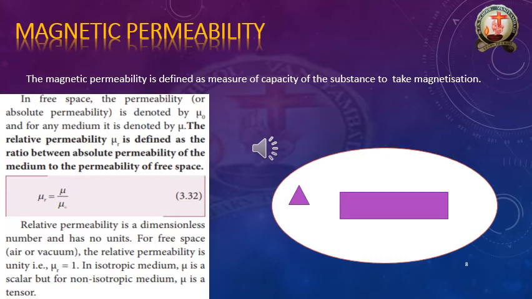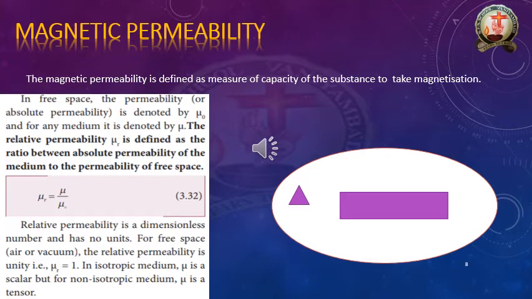Okay, so if it takes only 80%, otherwise 90%, that sample will be converted to the magnetic material. So what is the capacity of that sample? 90%. Okay, so here magnetic permeability is nothing but a measure of capacity of the substance. Substance means nothing but a sample. A measure of capacity of the substance to take magnetization.